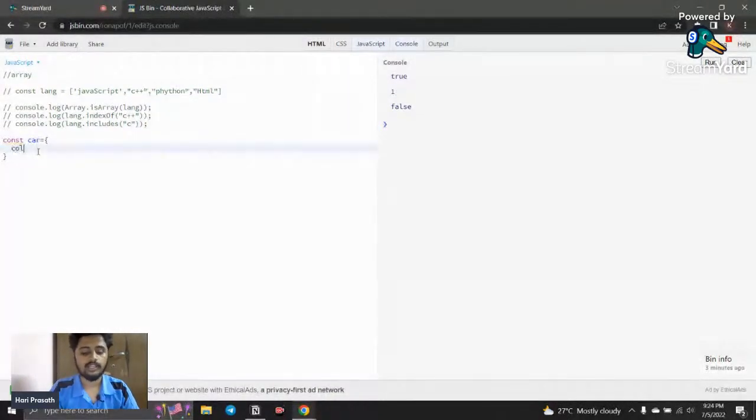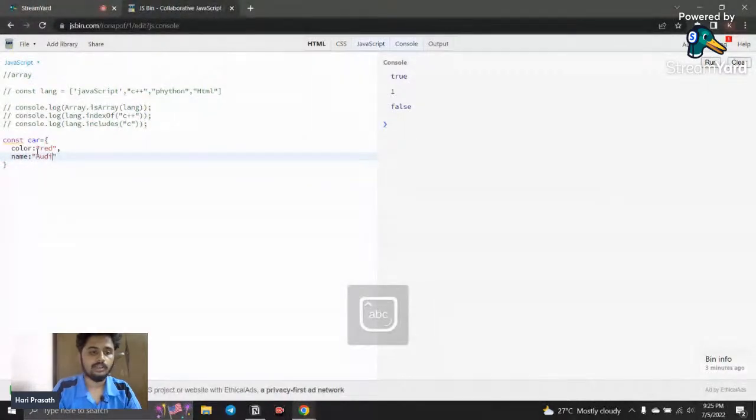I'm going to say color, the color of the car, and actually this is a variable. We are declaring it inside an object, but don't call it a variable. This is called a property. We're going to see that soon. I'll say red, so the color of the car is red. It is a string, and you need to give a comma for the next property. Then name of the car: I'm going to use Audi. So Audi is the name.